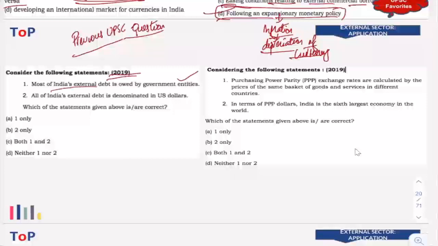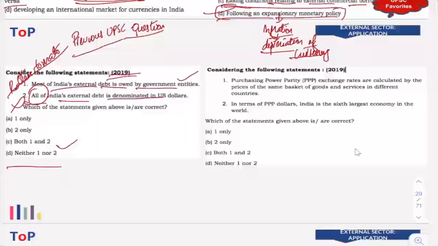Clear? So, India's external debt is owed by government entities. There again, you know that it is a kind of knowledge that is known to all those people who seriously prepare for this examination, that India's external debt is less. Now, all of India's external debt is denominated in US dollars. All of India's rotten tomato, you can use that particular technique also. So this will also again be wrong. So the answer is neither 1 nor 2. So that is the answer.